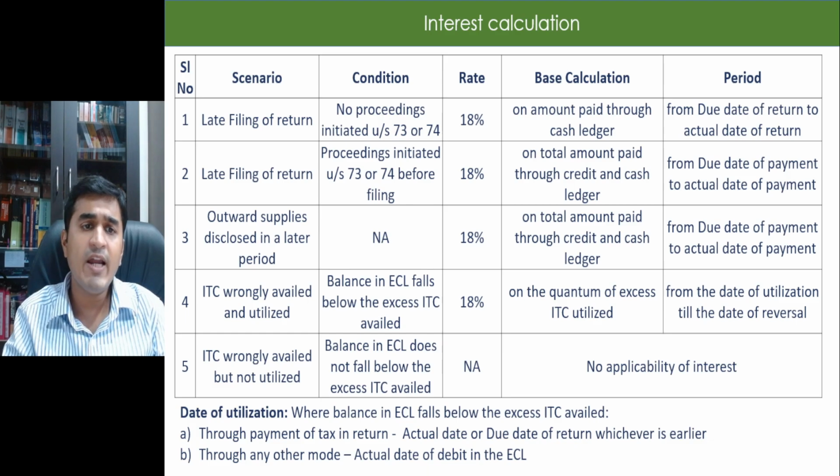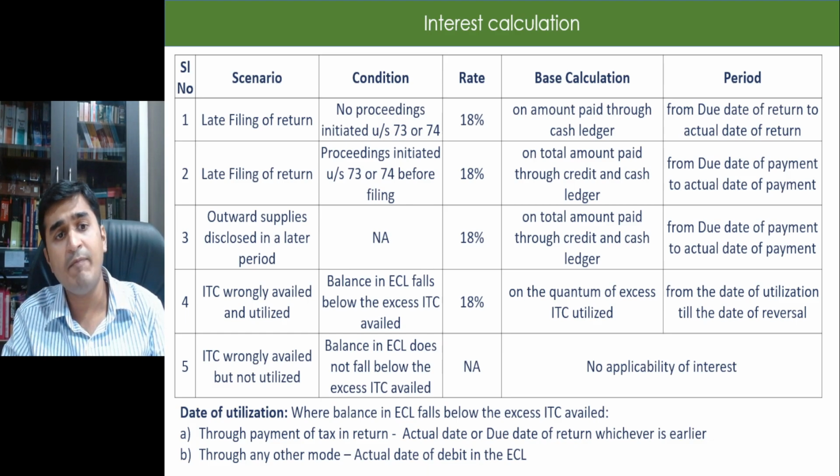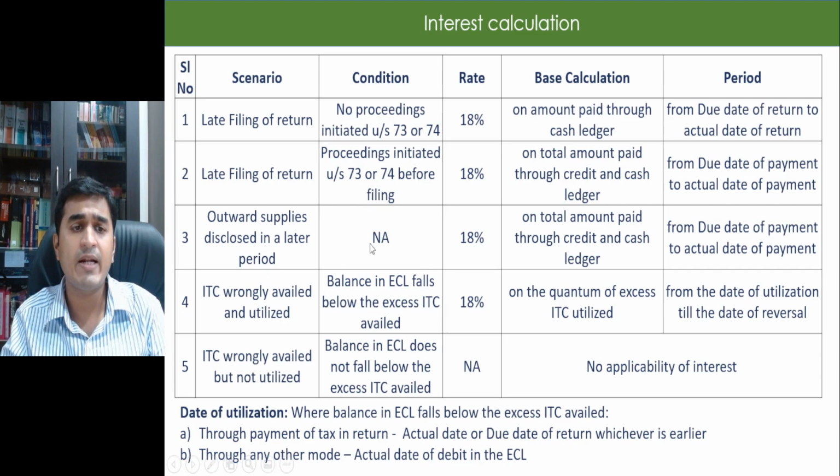Second, in case of late filing of return, where proceedings have been initiated under 73 or 74, I have received the show cause notice under 73 or 74. In that case, I have to pay the amount of which I am paying either through credit ledger or cash ledger. Both the cases, whatever I am paying, 18% interest I would have to pay. If let us say March month's invoice I am declaring in my GSTR1 of April and GSTR3B of April, in that case, irrespective of the fact whatever I am paying through cash or credit, I have to pay interest. I cannot say that I have balance in my credit ledger, so I won't pay interest.